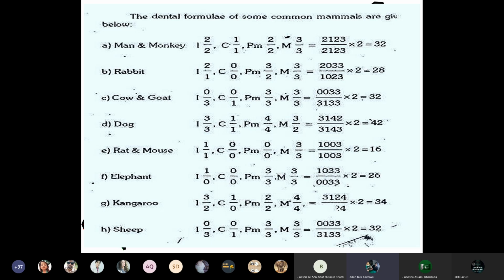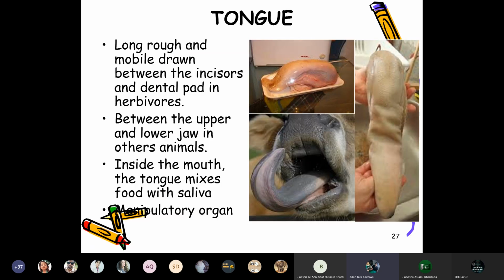Sheep, like goat and cow, have a similar number of teeth, that is 32, with a dental pad instead of incisors and canines. The sheep, the goat, and the cow or buffalo have a dental pad. On the basis of the dental pad, we determine the age of the animal.